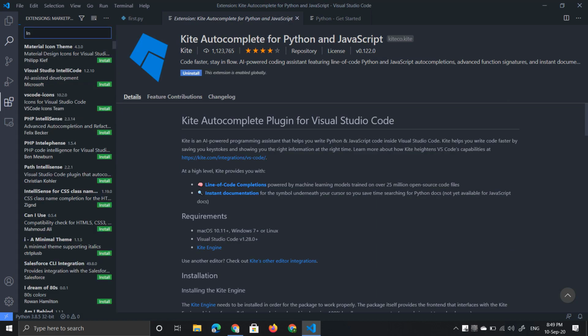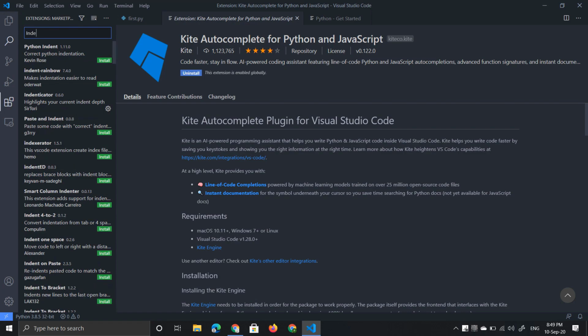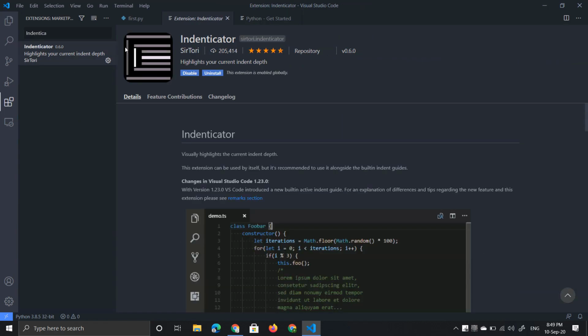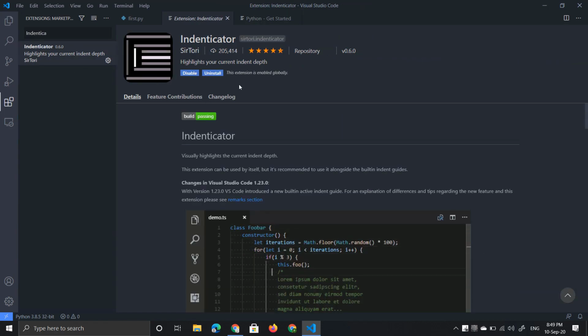And the last one is Indentator. Install that too. It will draw a big line for the previous indentation. Indentation is a concept which is main for Python. I'll discuss it when the time comes.